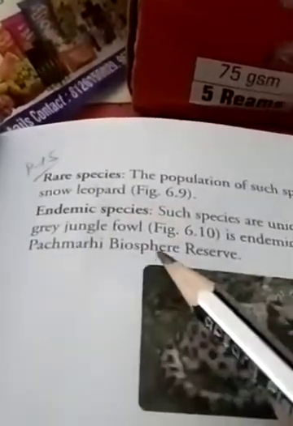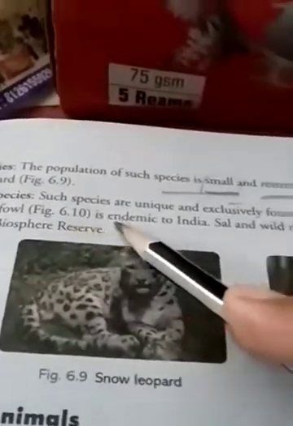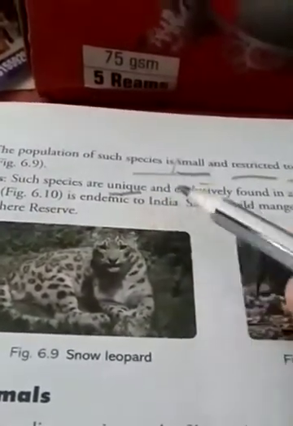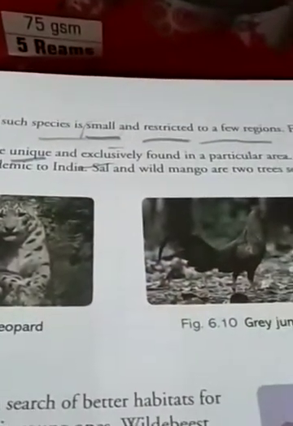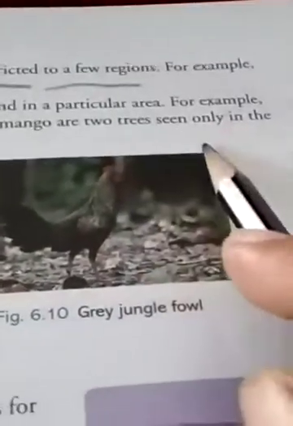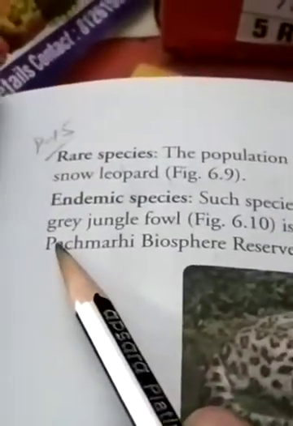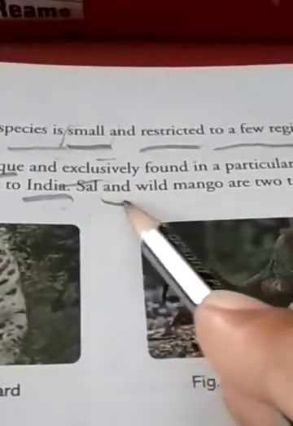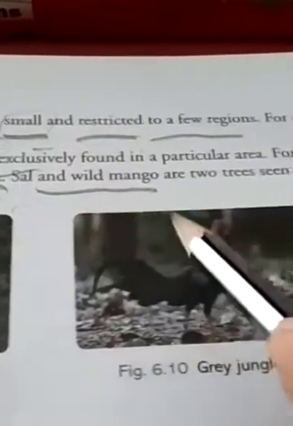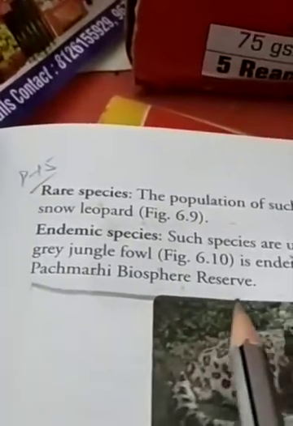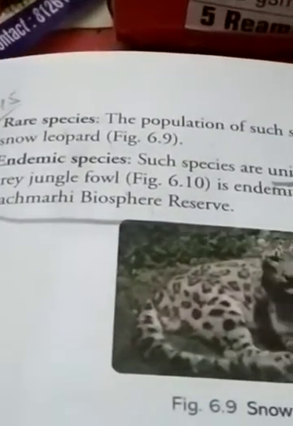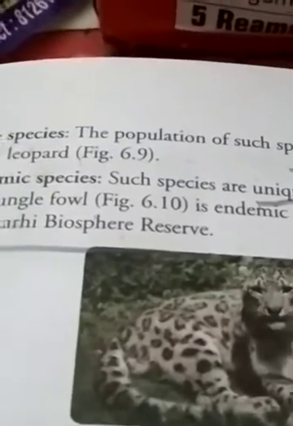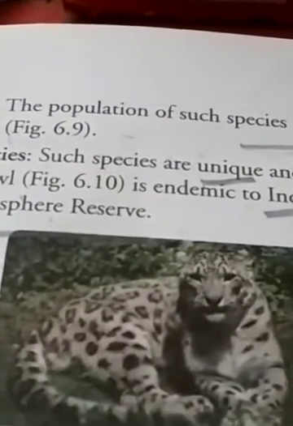The second one is the endemic species. That means such species are unique. They are unique and exclusively found in a particular area. For example, the grey jungle fowl is endemic to India. Sal and wild mango: the sal tree and the wild mango are two trees seen only in the Pachmarhi Biosphere Reserve. It means these are found in a specific region, or these are unique. You cannot see them anywhere else.